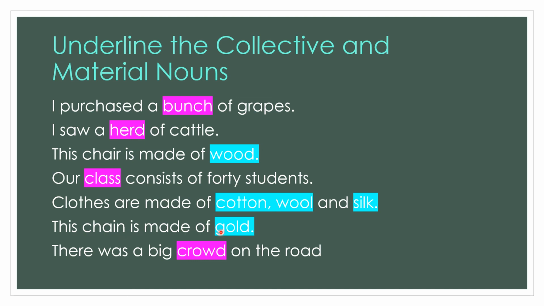This chain is made of gold. What is highlighted? Gold. So gold is a material noun. There was a big crowd on the road. What is highlighted? The word crowd. So crowd is a collective noun. So in these sentences, the words bunch, herd, class, and crowd are all collective nouns. And the words wood, cotton, wool, silk, gold are material nouns.